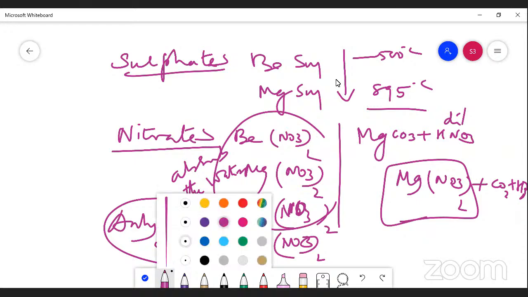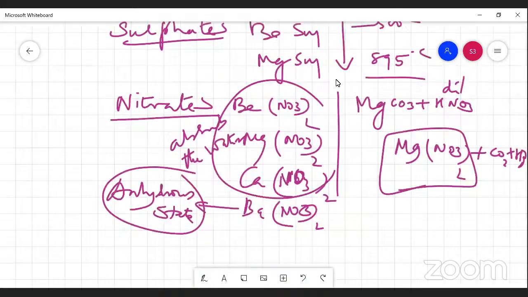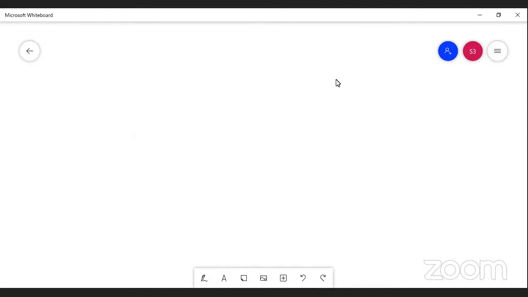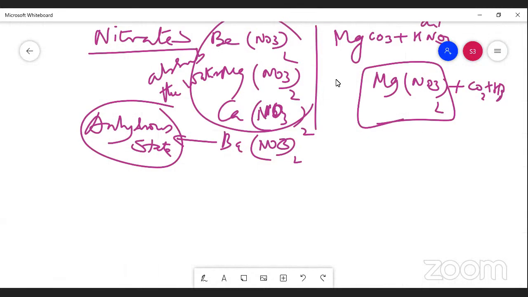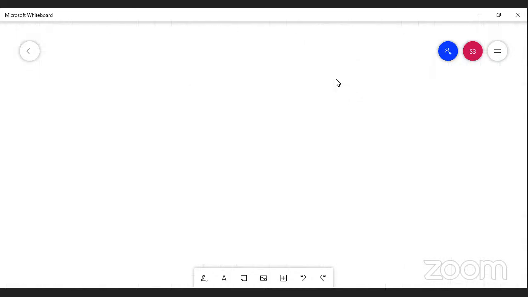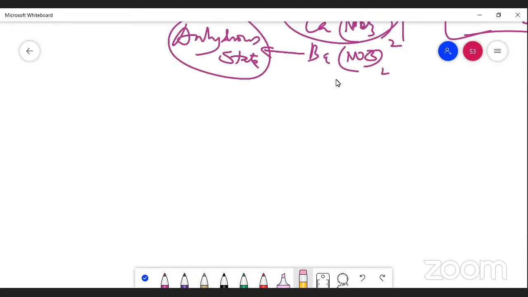Next we are going to study the compounds of calcium.